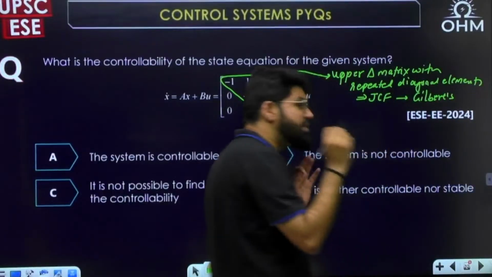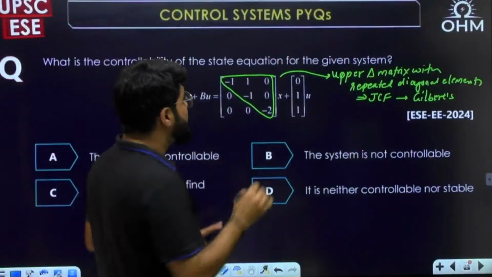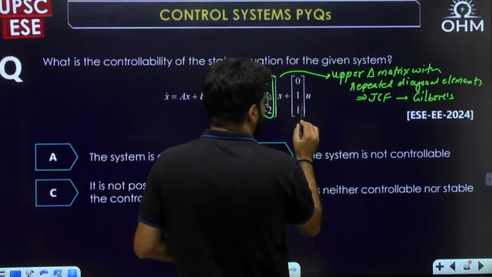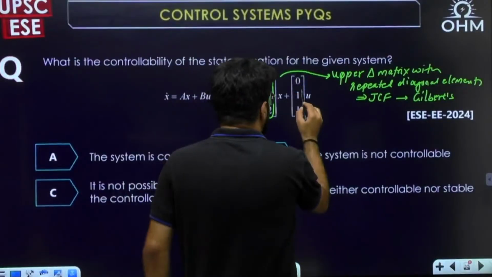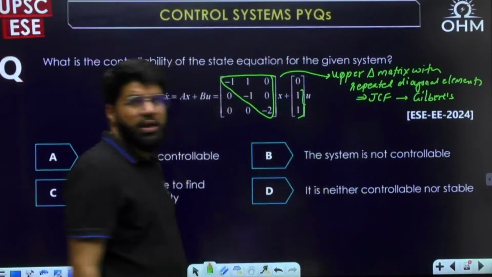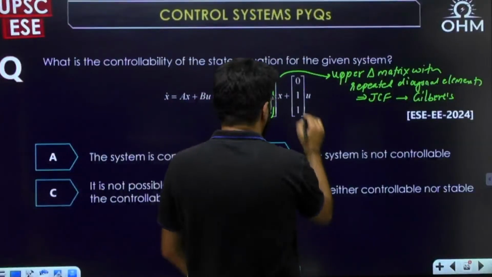Here also Kalman's can be applied, but you should not apply. And for Gilbert's, this element should be don't care, whether it is 0 or non-zero. But yes, both these elements being non-zero confirms controllability.